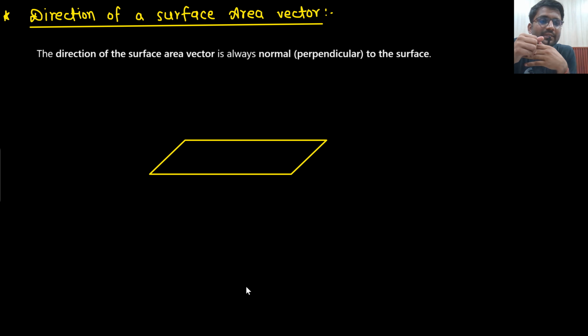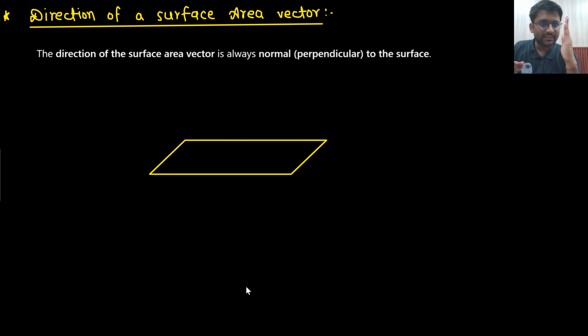Yes, it is a vector quantity. Someone would say, sir, what is the surface area of this? Let's just say the surface area of this is 5 centimeter square. So, sir, what do you mean by direction? What is the meaning of direction? Let's just say these are 4 lines. And this is my surface. If I keep my surface like this, then all 4 lines are cutting my surface, no? All 4 lines will cut my surface, right?